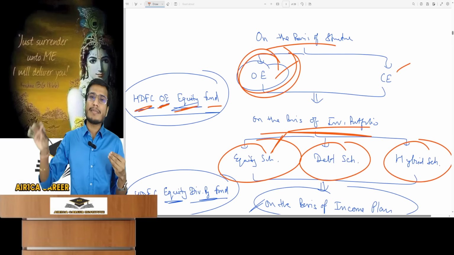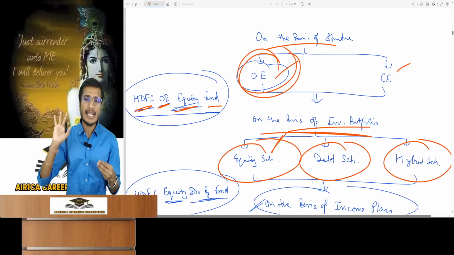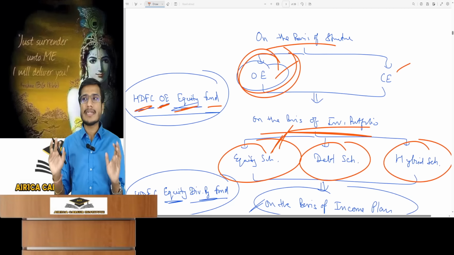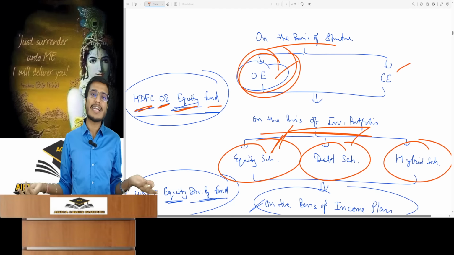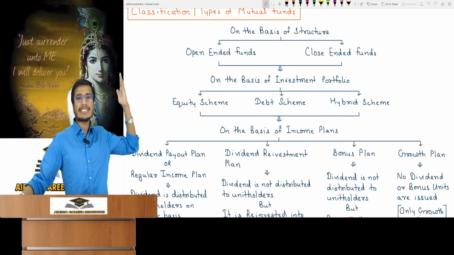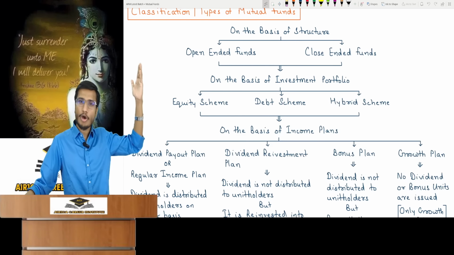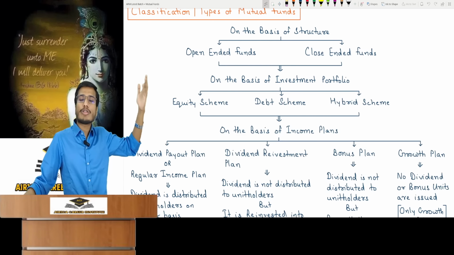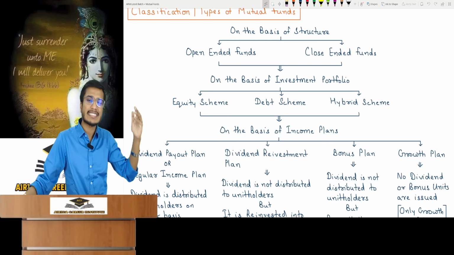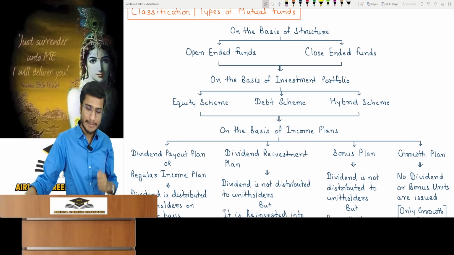If a person feels that they can take more risk because they want more return, they will invest in an equity fund. If a person feels that they want less risk and are satisfied with less return, they can invest in a debt fund. Have you understood the classification? Mutual funds are classified on the basis of structure, open-ended, closed-ended. After that, it can be further classified on the basis of its investment portfolio, an equity scheme fund, a debt scheme fund, or a hybrid scheme fund.